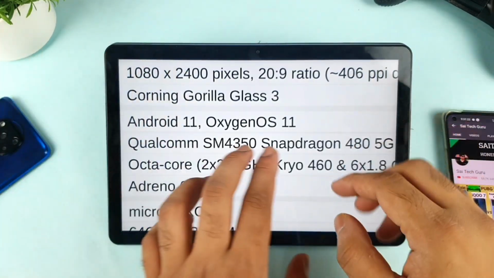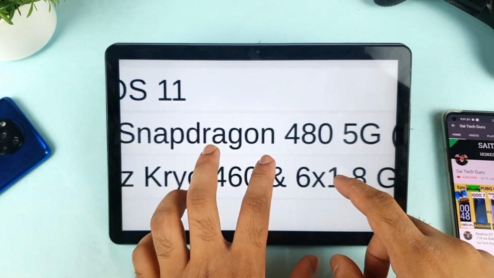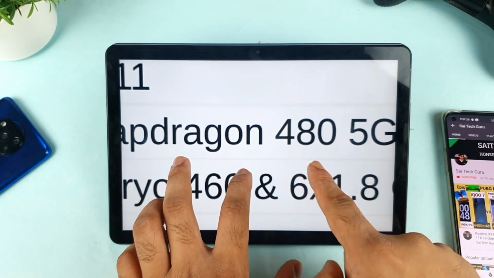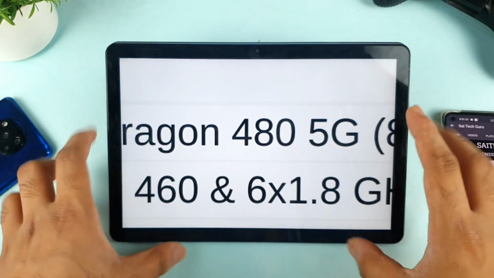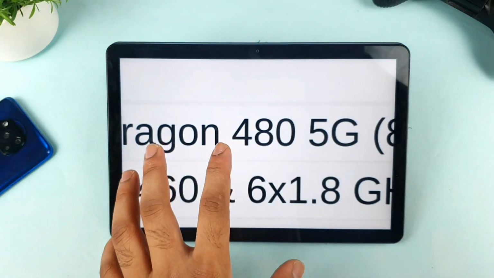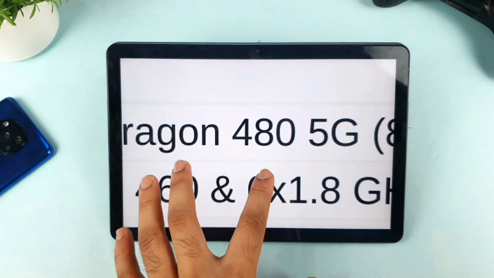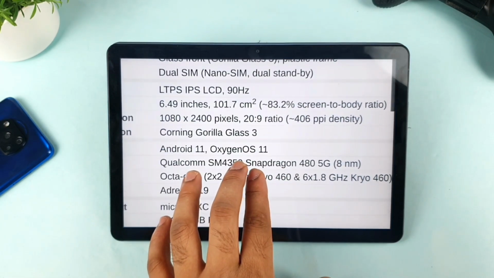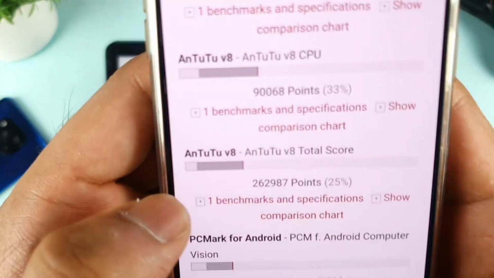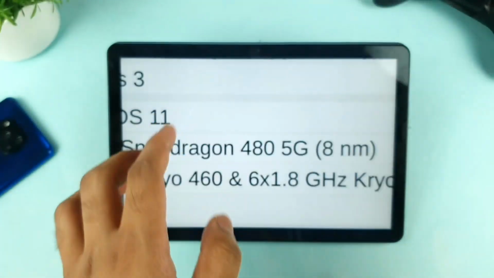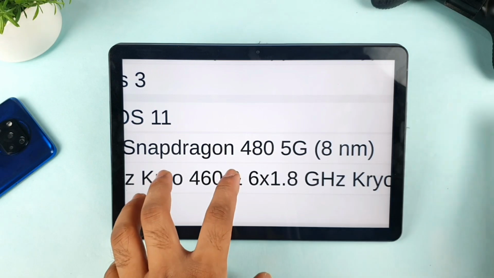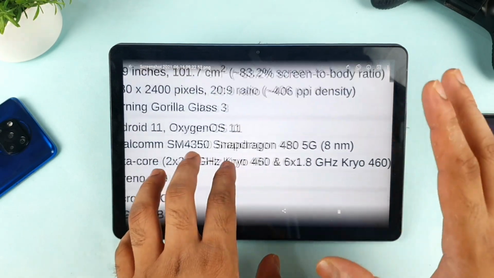So first let's talk about the processor. The OnePlus Nord 200 is going to have the Snapdragon 480 5G processor, as you can clearly see, friends, 480 5G. In terms of the Antutu benchmark test results for the Snapdragon 480 5G, we can expect up to 2,70,000 and 2,80,000 if you use Antutu version 8. That is what I found online. As you can see, we are getting a score of 2,62,000. So that is a 2,62,000 Antutu benchmark score at the price range of 17,000.